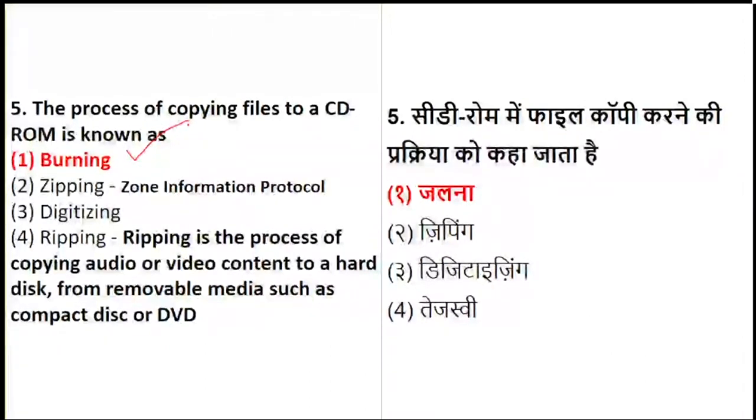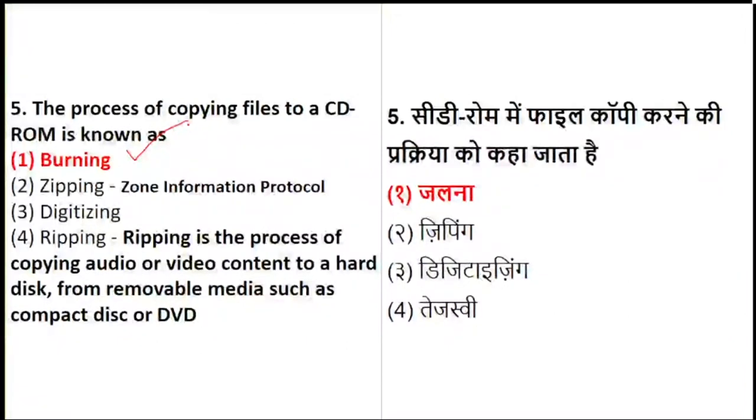Now let's understand what zipping and ripping are. So this you should be able to understand. Bhakt is saying it's not zipping, because zipping is nothing but Zone Information Protocol. Burning is the process where the content is copied to the disc. It's called burning in ICT.